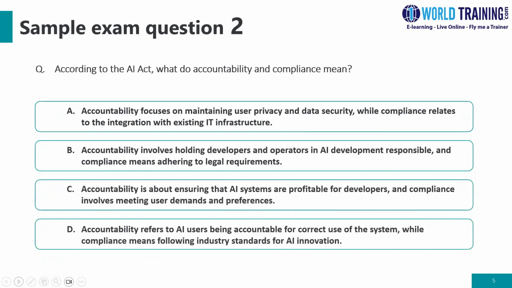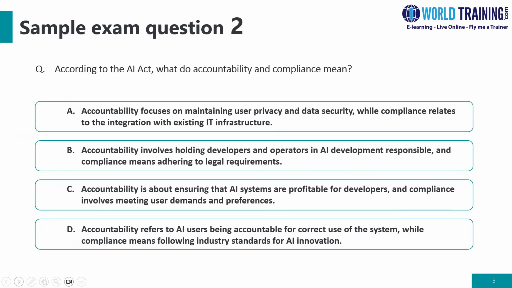Question 2: What do accountability and compliance mean? Option A, accountability focuses on maintaining user privacy and data security, while compliance relates to integration with the existing IT infrastructure. Option B, accountability involves holding developers and operators in AI development to these legal requirements. Option C, accountability is about ensuring that AI systems are profitable for developers, and compliance involves meeting user demands and preferences.